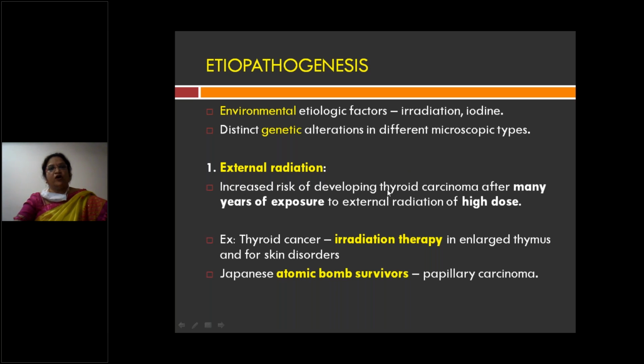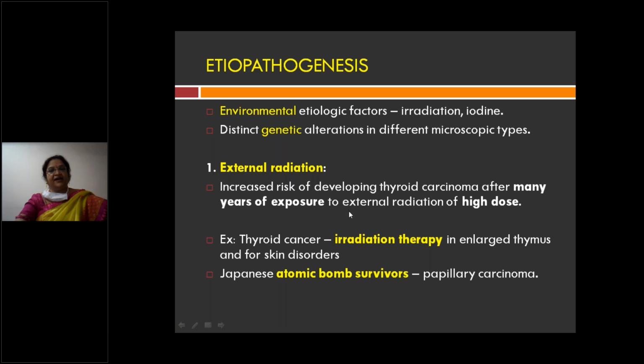So what are the etiological factors causing thyroid malignancies? Several environmental factors like radiation and iodine can cause malignancy, as well as certain genetic alterations. Certain genetic alterations are characteristic for certain types of carcinomas. For example, in papillary carcinoma, the RET proto-oncogene. So some particular genetic alterations are particular for that carcinoma. Radiation is responsible, as well as iodine.